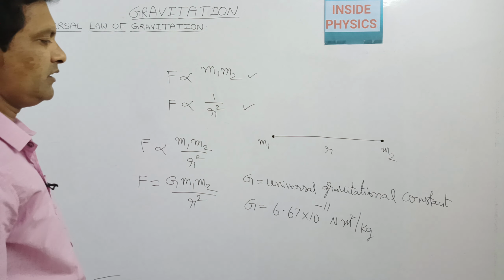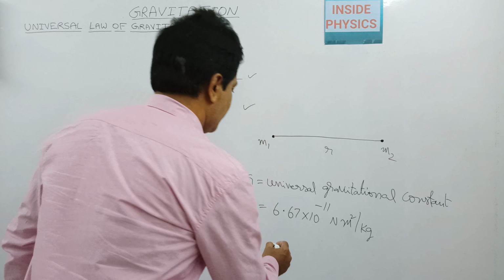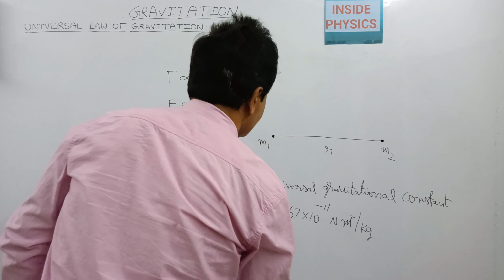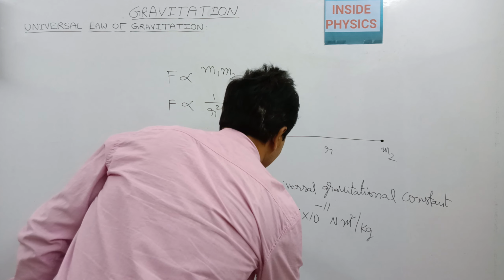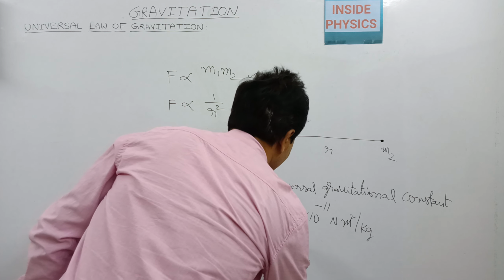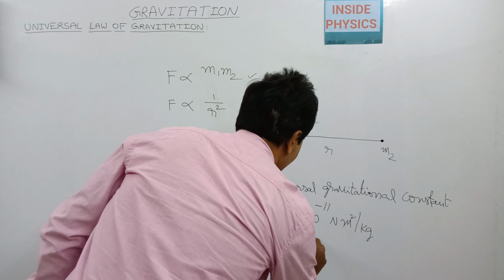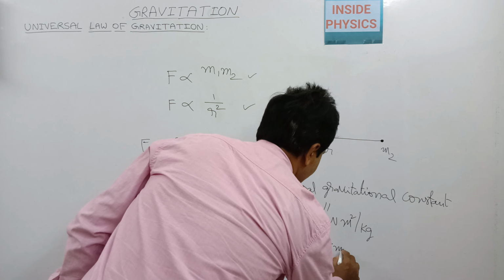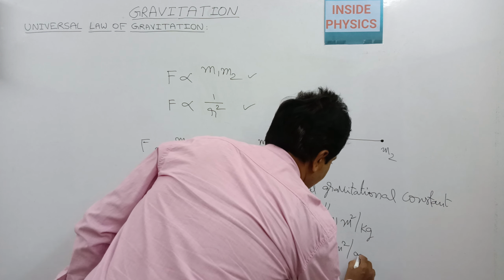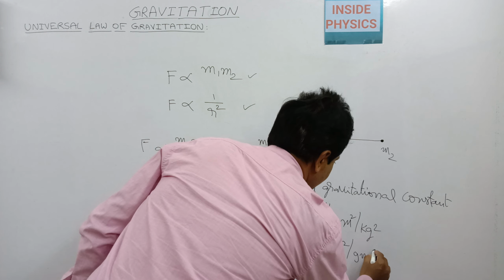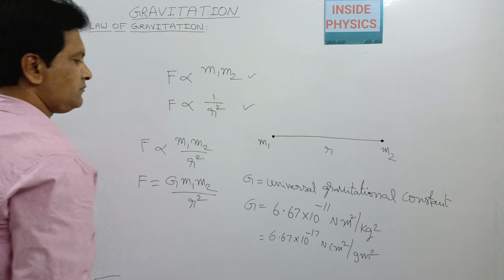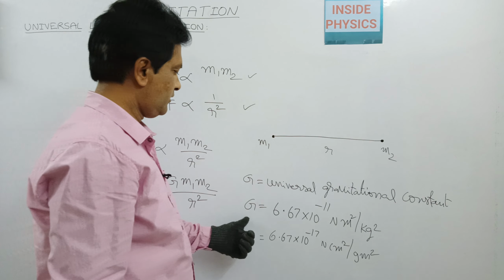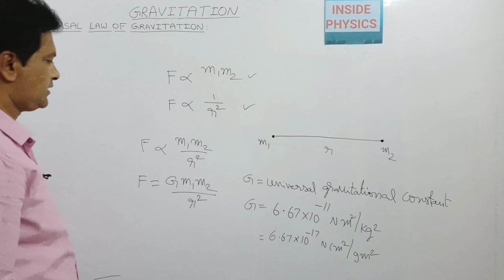This is the SI unit, and the same thing we can also write in CGS units as 6.67 into 10 to the power of minus 11 Newton centimeter square per gram square. So this is the value of the gravitational constant.